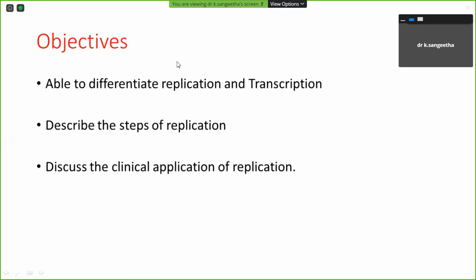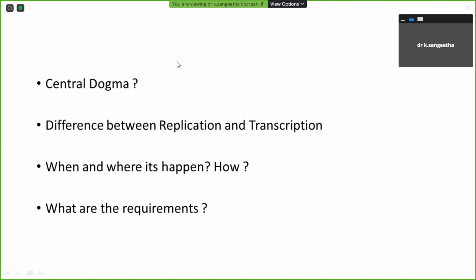Okay, so any idea? Before going to the main topic, these are a few questions I want to ask you. What is the central dogma of the cell? What do you mean by the central dogma of the cell? Anybody? DNA is transcribed to form mRNA, and the mRNA is translated to form proteins. Yes.